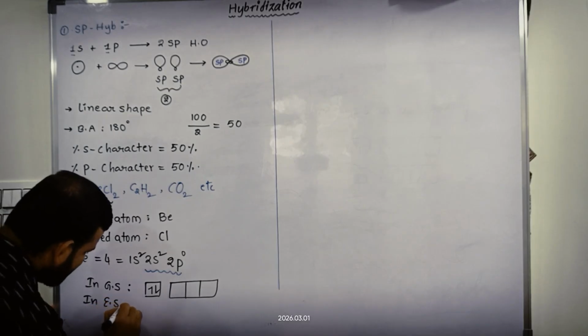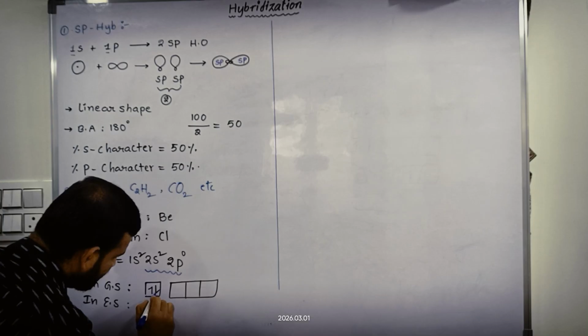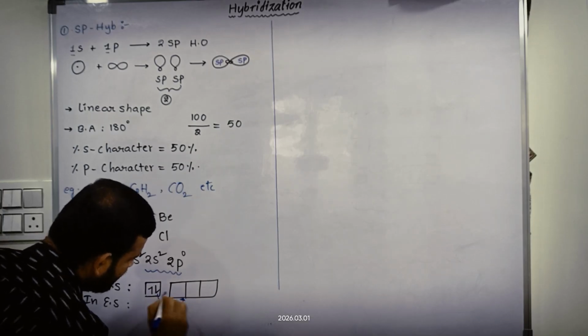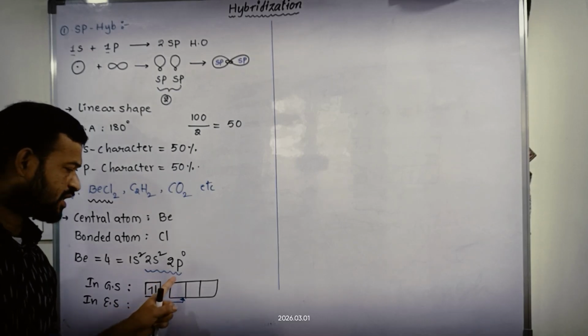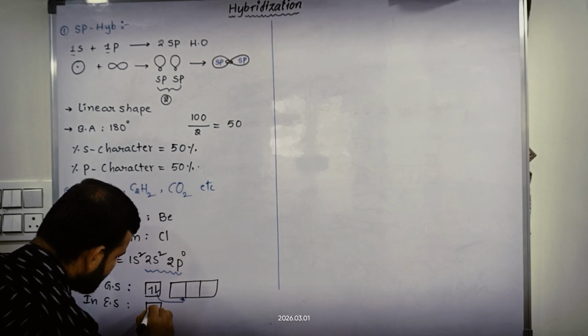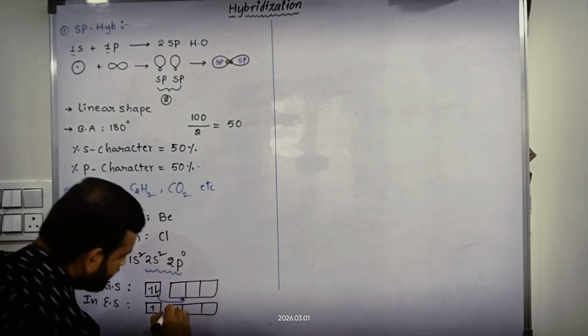So in the first excited state, what will happen? Of the 2 electrons in the s orbital, 1 electron will jump into the first p orbital, that is the px orbital of beryllium. Then the s orbital contains 1 electron and p contains 1 electron.